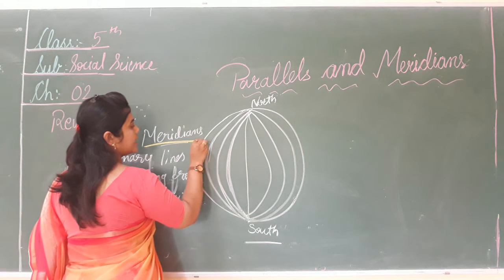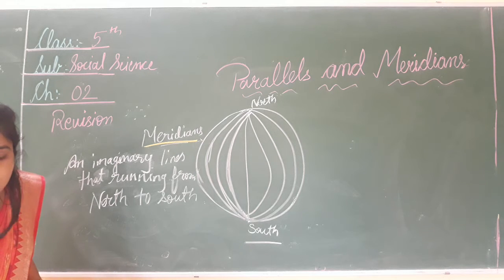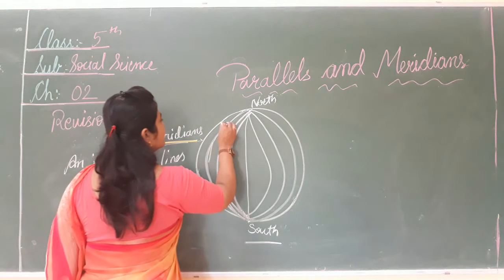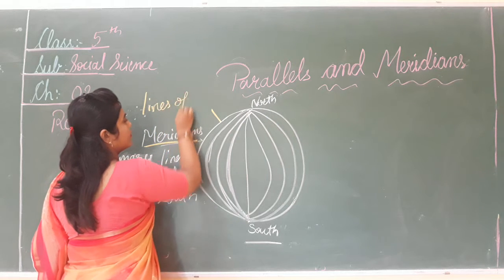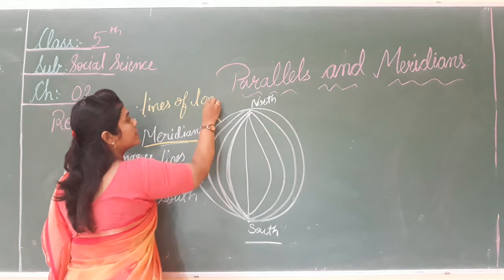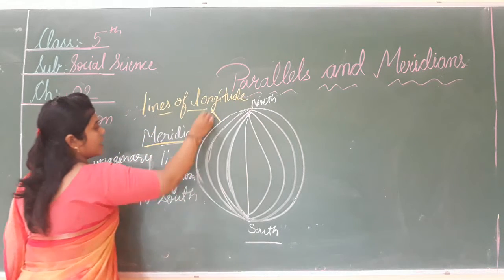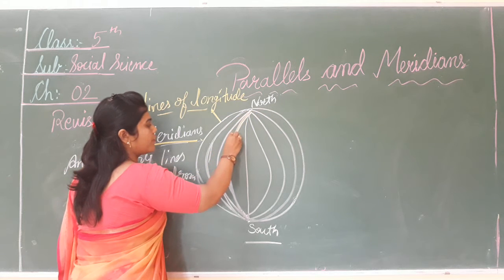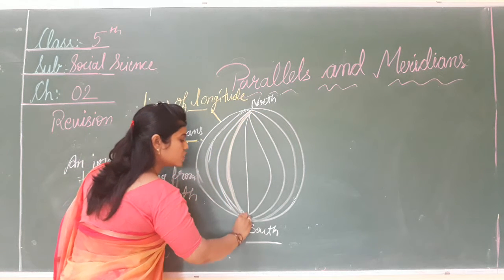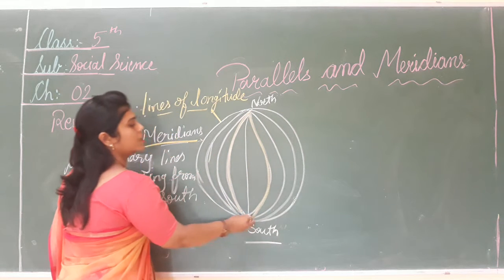See, this line is called the meridian or the line of longitude. What we call an imaginary line running from north to south. See this, north to south.